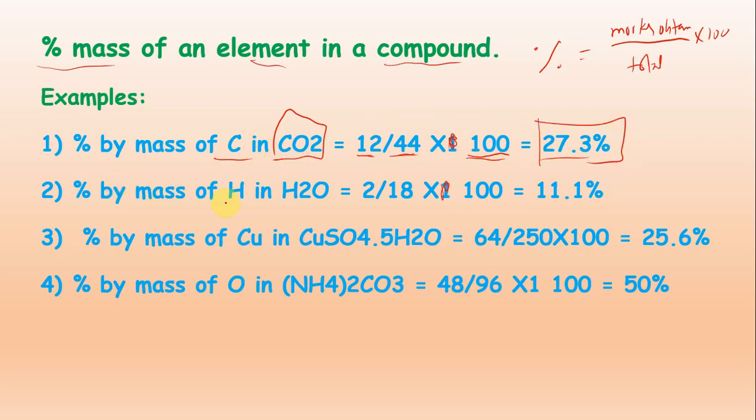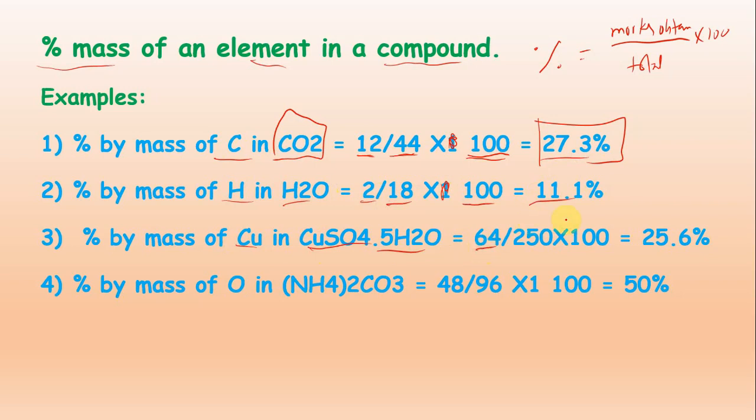Same for the percentage by mass of hydrogen in water. What is the percentage by mass of hydrogen? That is 2, water, that is 18, and then multiply by 100. We will get 11.1 percentage. Now percentage of copper. In hydrated copper sulfate, CuSO4.5H2O, what is the mass of copper?